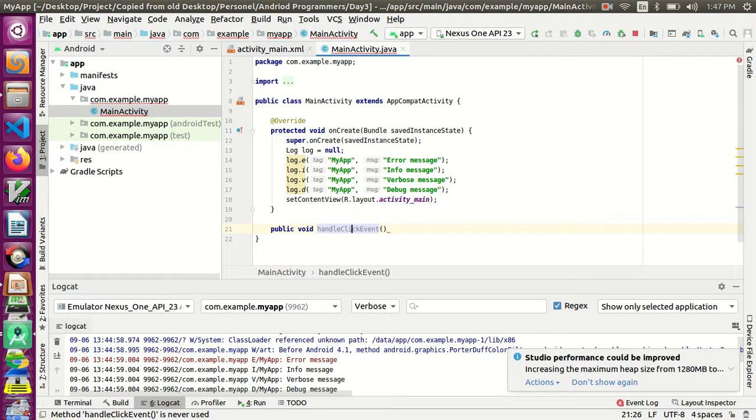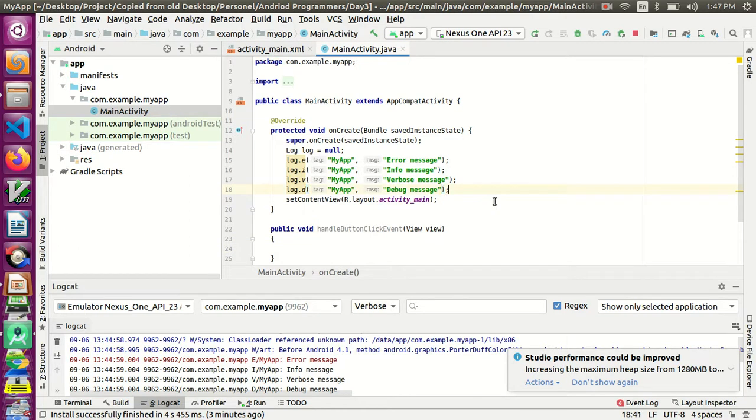If you want, you can include handle button click event. Here it's showing an error because it doesn't have the appropriate class, so if you press Alt+Enter it will include that one. And then here I am going to add the same log messages, so you will be able to